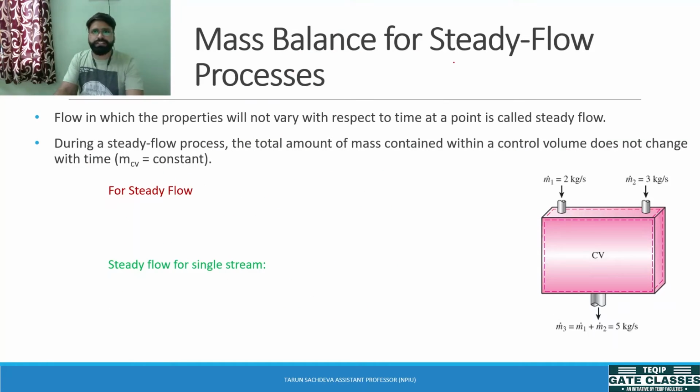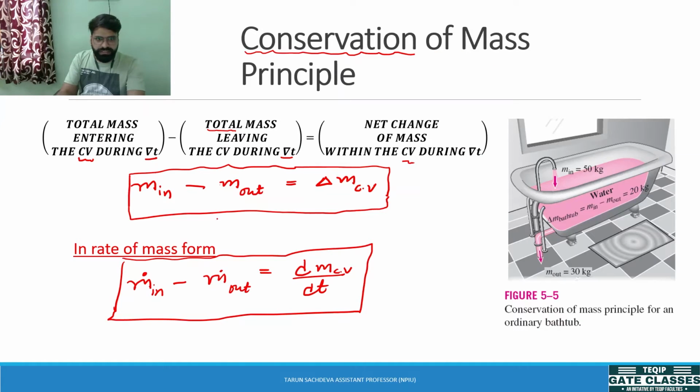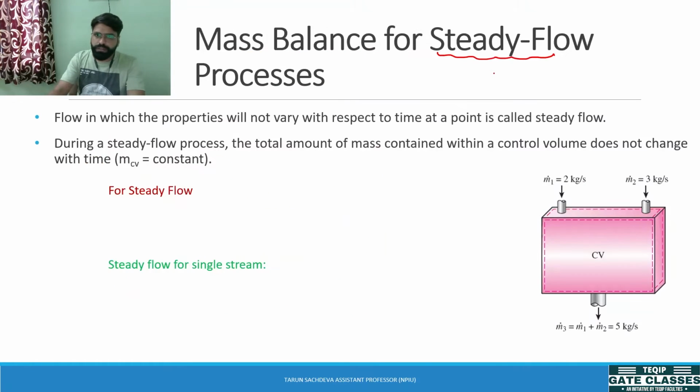Next, mass balance for a steady flow process. Now, as we know, in further lectures or in further analysis of thermodynamics, we will be dealing mostly with steady flow processes. So that is why it is very important to understand how the equation changes with respect to steady flow processes. This equation is valid for any process, but in case of steady flow, as we have already understood, the properties will not change with respect to time.